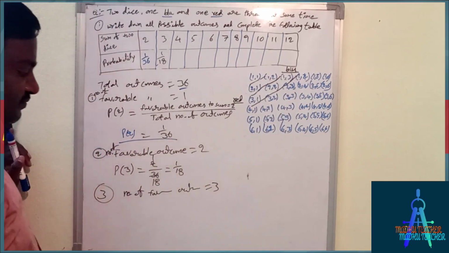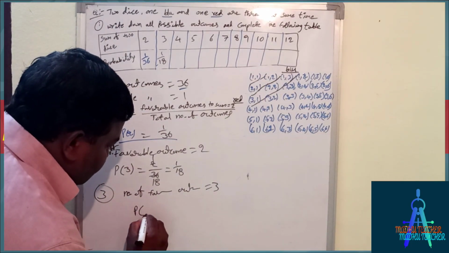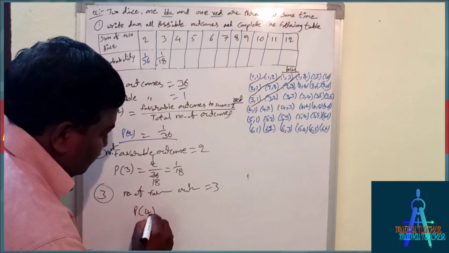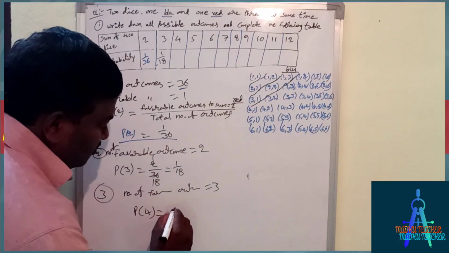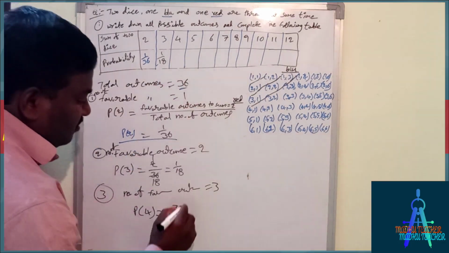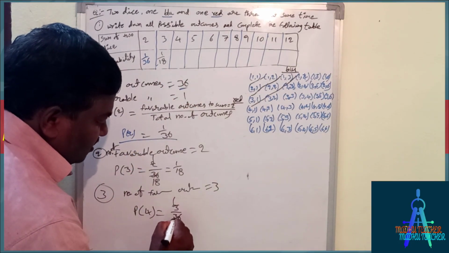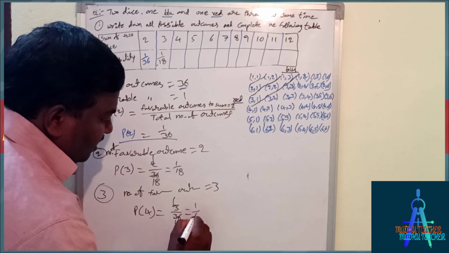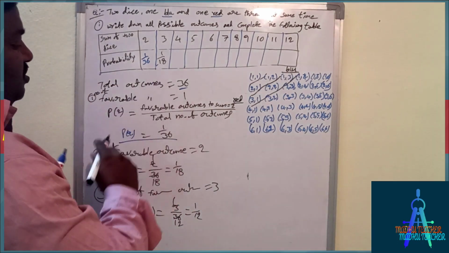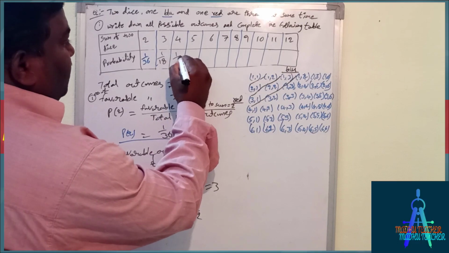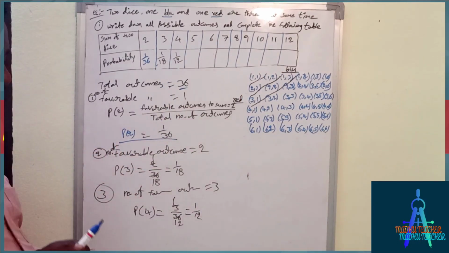So 3. So probability of sum equal to 4 equals 3 by total 36. 3 ones are 3, 3 12s are 36, that equals 1 by 12.